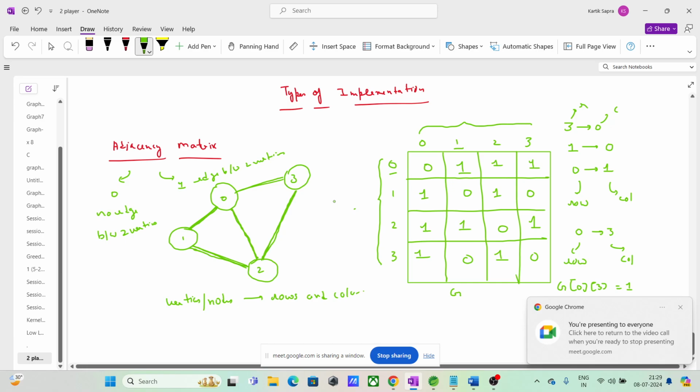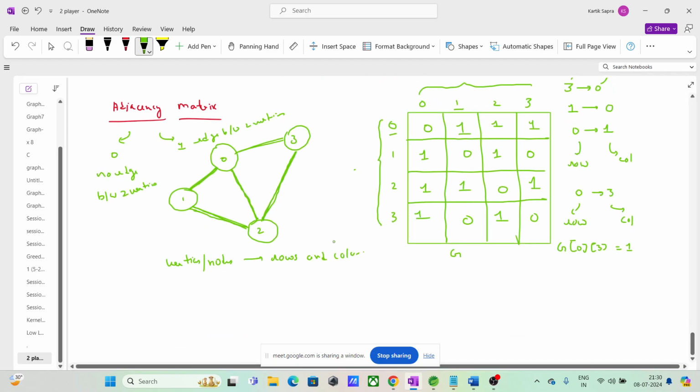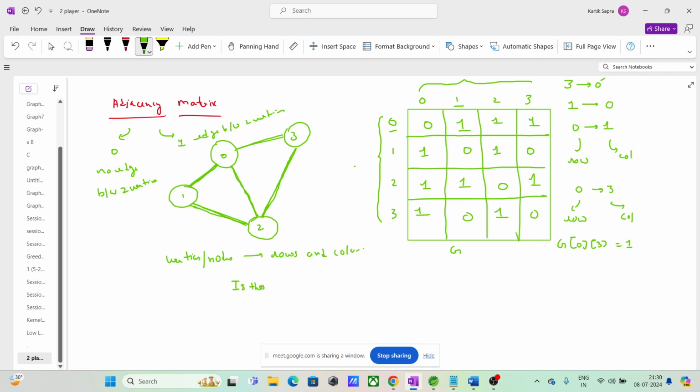Guys, another question is, if someone asks you, question सुनना, just listen to the question very carefully. Is there an edge between u and v? ठीक है, is there an edge between u and v, or basically can we reach u to v and so on, right?